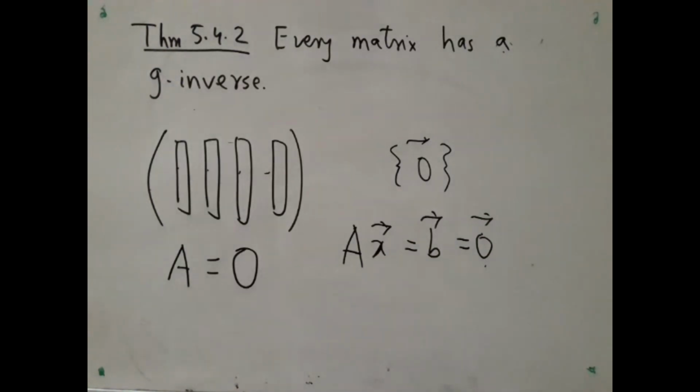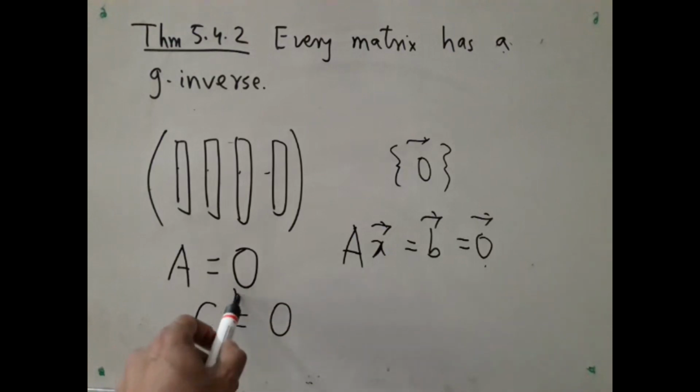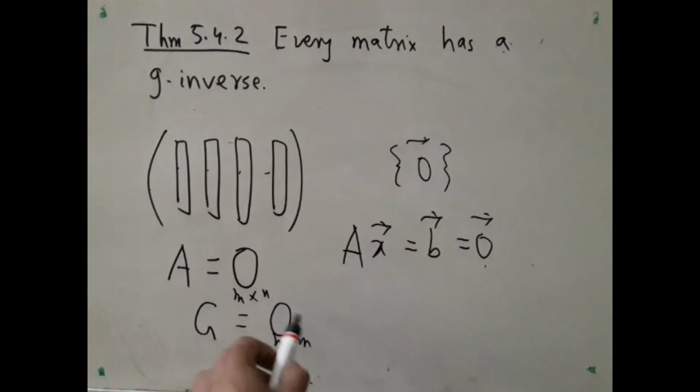So you can take G equal to also the 0 matrix. So if this is m by n, you just take this n by m so that you can multiply B with it, and that will be one G inverse. And the book naughtily asks you a question, what are the other G inverses? You should think about that. It has a very simple answer.